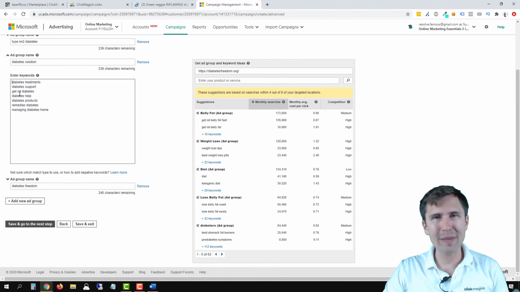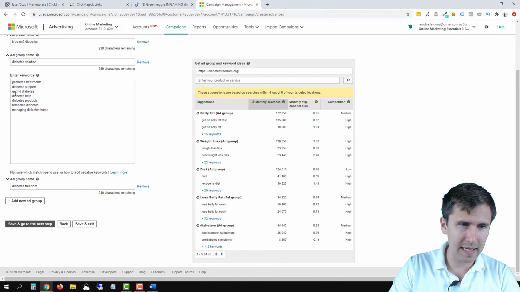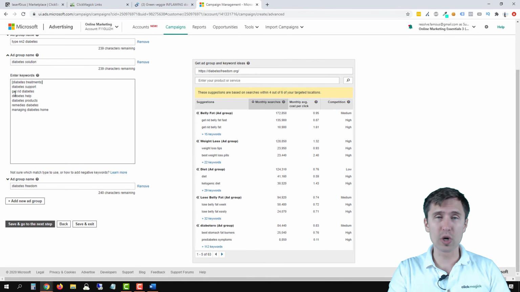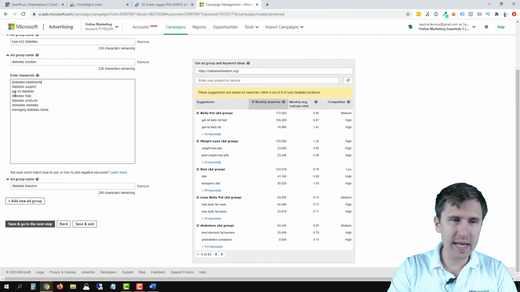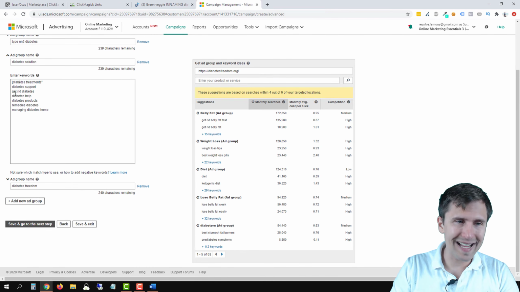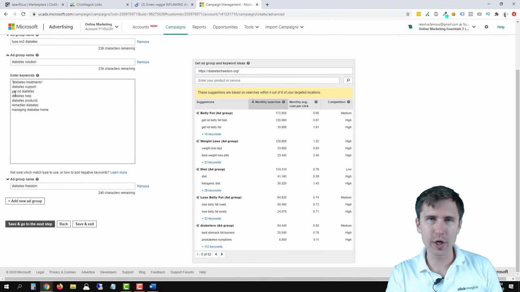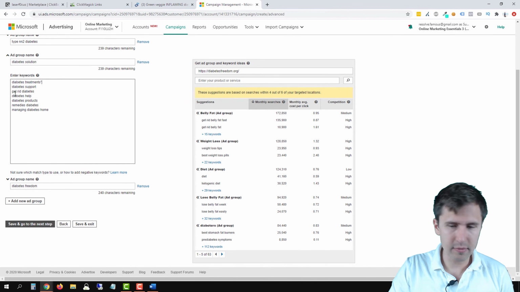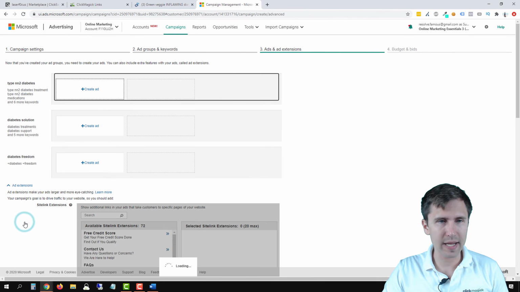But basically, you want to make these phrase or exact match type keywords. So then what you would do is add either these square brackets to indicate that it's an exact match. So these two words must be in there exactly as they are written here for the ad to show. Or phrase, which means these two words must be there in addition to whatever other words there are, but these two words have to be there in that order for your ad to show. Okay? So depending on how tight you are on budget, you would do that. But this is okay for us for now, so we'll click on save and go to next step.